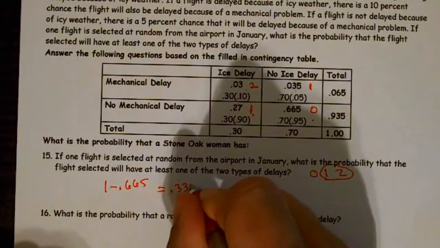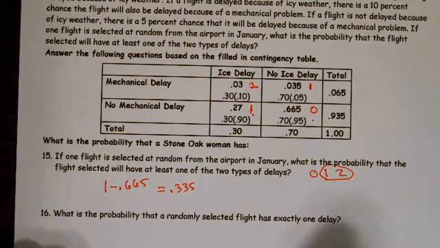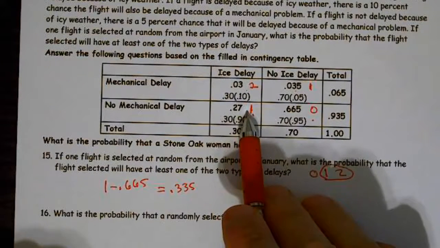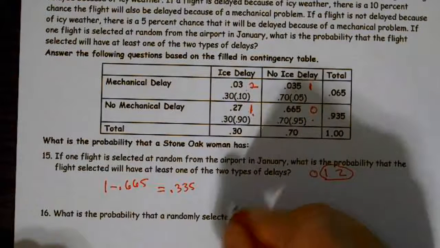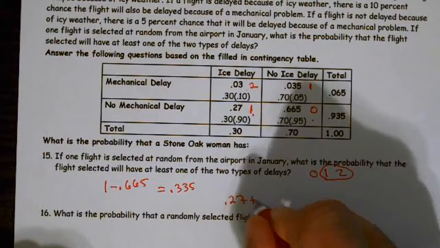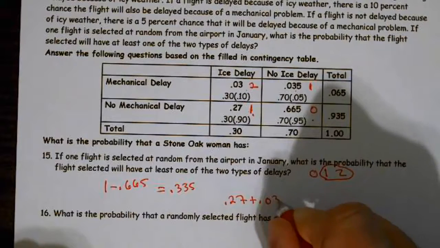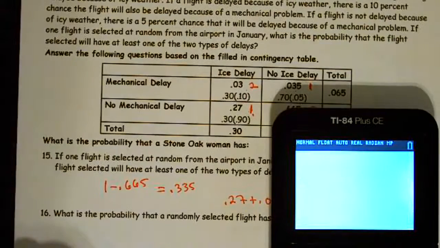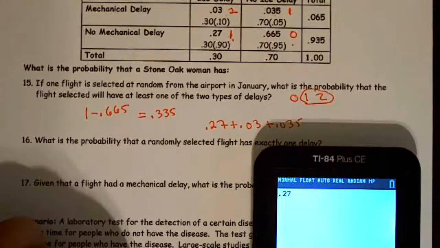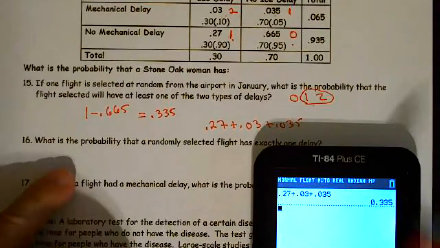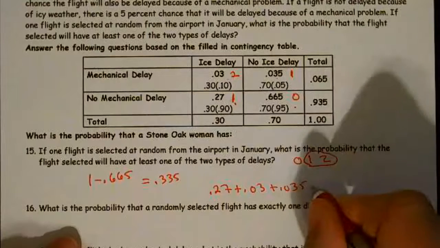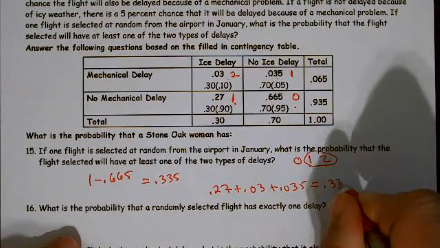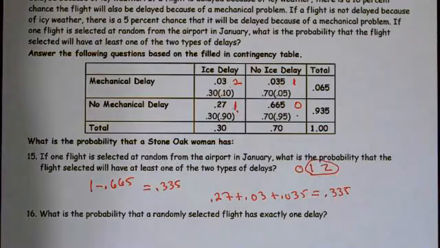That's one way to approach it. Another way is to go, well, that's at least one, that's at least one, and that's at least one. So I could go 0.27 plus 0.03 plus 0.035. Let's try that out: 0.27 plus 0.03 plus 0.035, and I still get 0.335. There's still a third way to do it, but those are the two easiest ways, so I wanted you to use both of them.